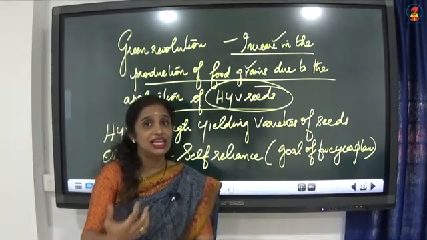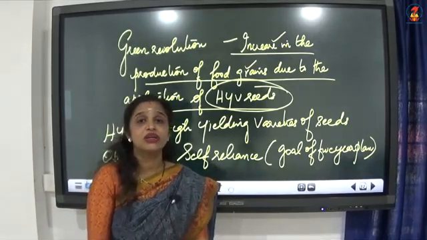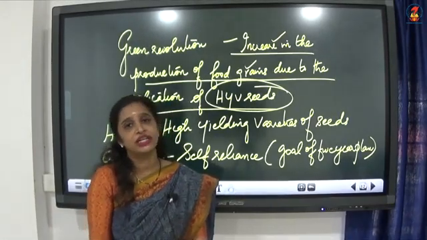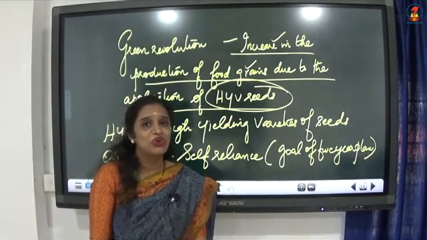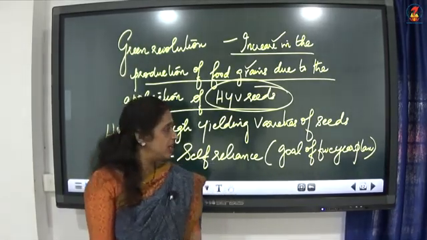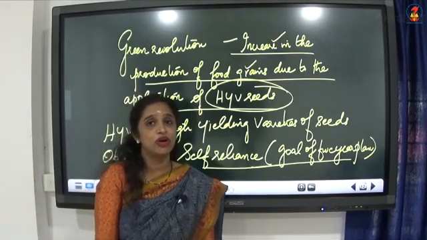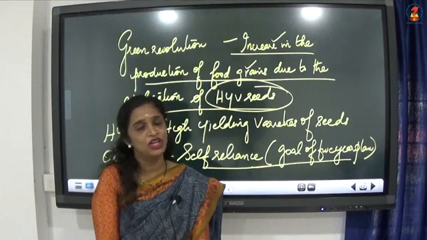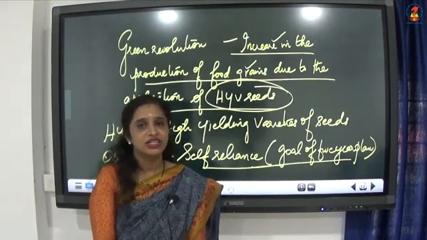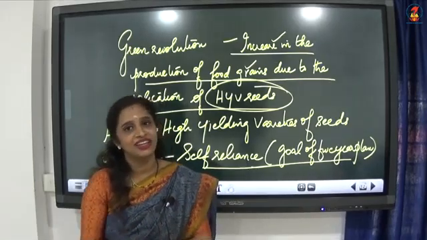Now, what are high yielding varieties of seeds? The seeds which can yield more and more are known as high yielding varieties of seeds. Why did the government adopt high yielding varieties of seeds? Because among the goals of the five-year plan, one is self-reliance. India has to become self-reliant, independent. Before that, India used to import food grains, but now India wanted to be self-reliant. So, it is one among the important goals of the five-year plan. To achieve that, the government adopted the application of high yielding varieties of seeds.